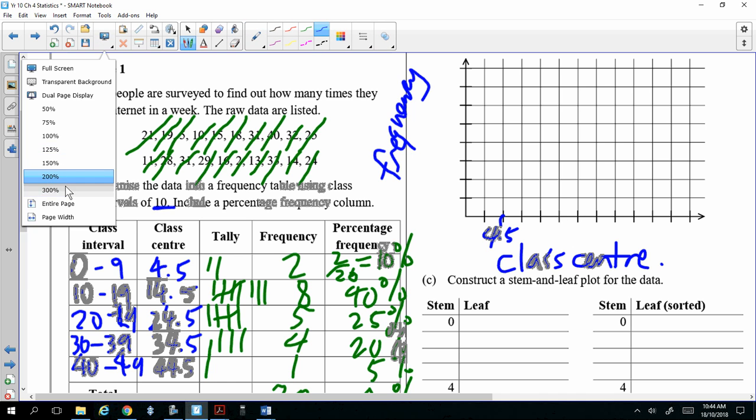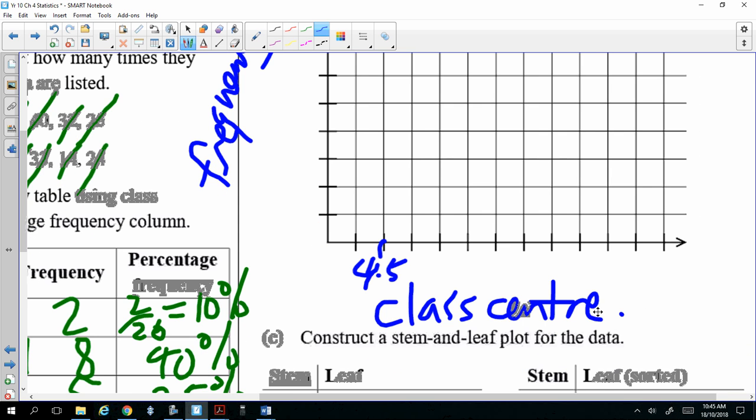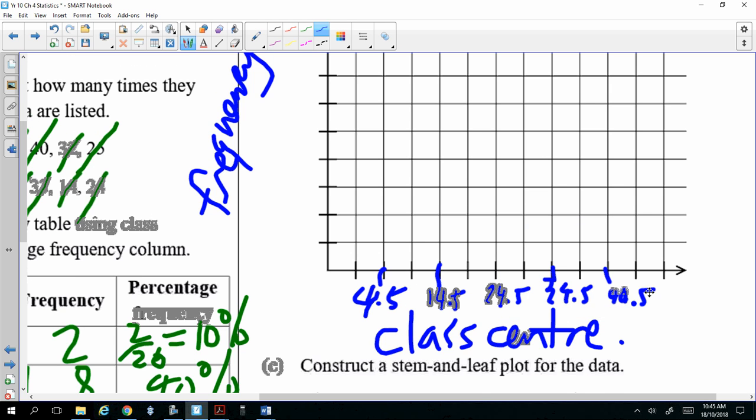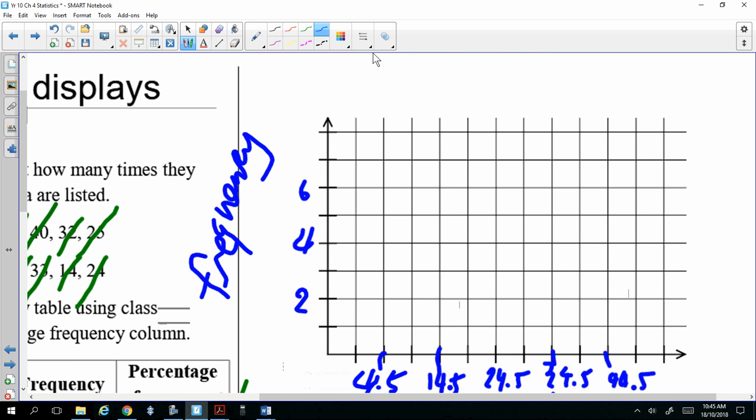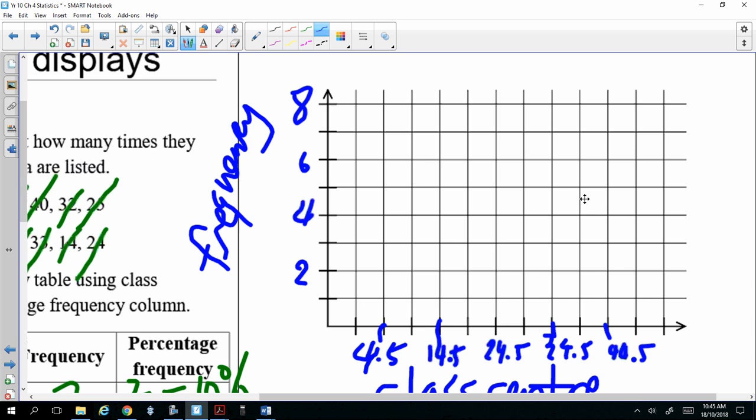14.5. And then 24.5, 34.5, and then 44.5. I think that's all good. So let's draw the diagram. So first it has a height of 2. Go up by 2, 4, 6, 8. We'll have enough. And then your first one is this, like that.